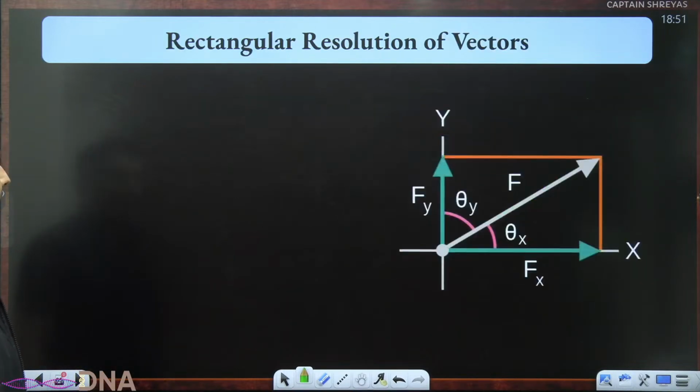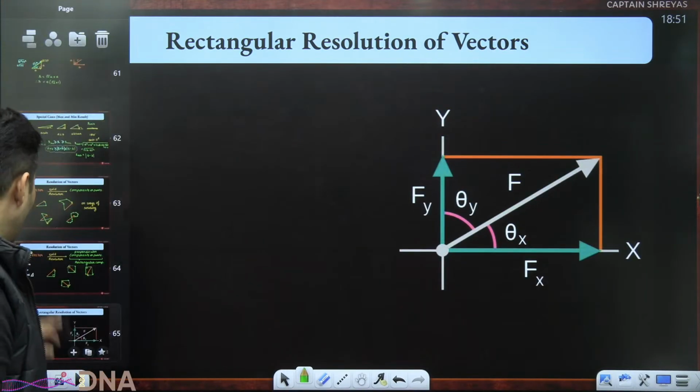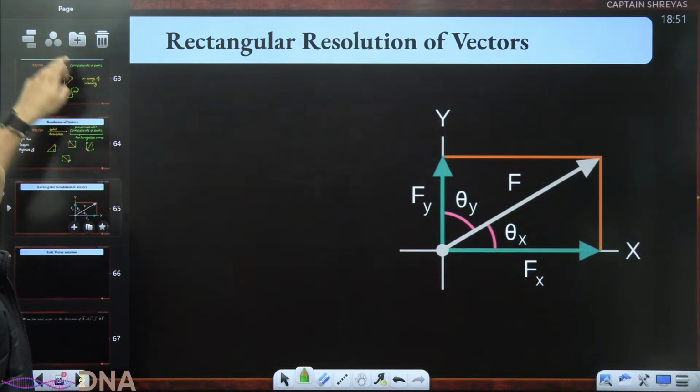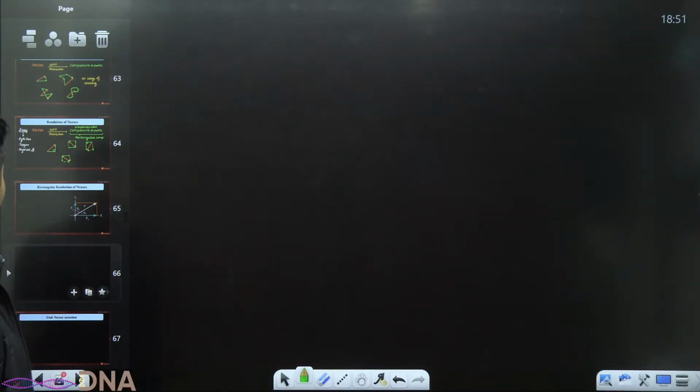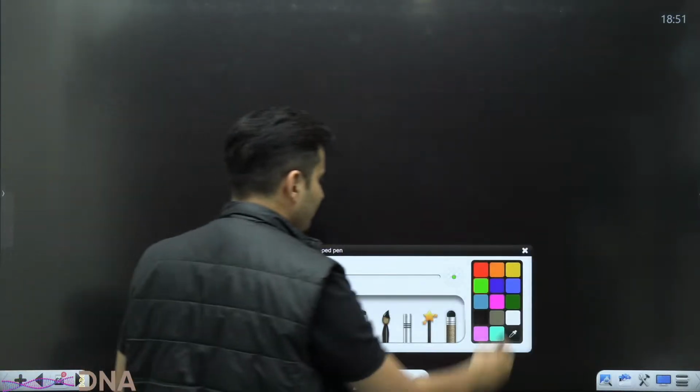Okay, that is rectangular components. Now, we'll see some interesting things about these rectangular components. Let me just go on to the slide over here.